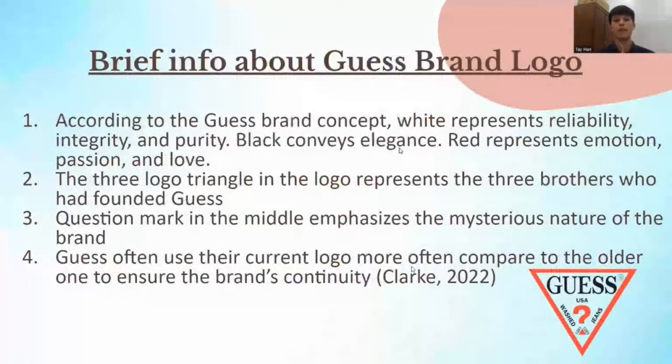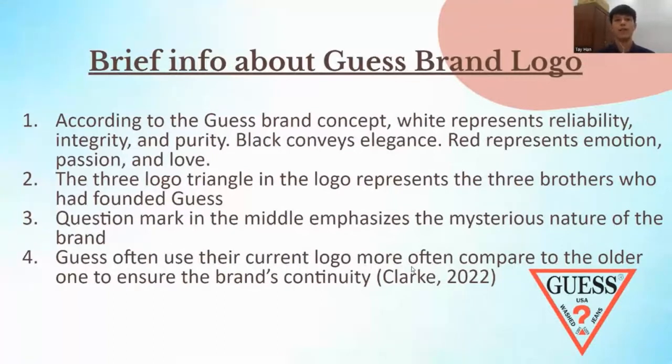And next, I'll be talking about the brief info about the Guess brand logo. As you can see from the picture below, that's how the Guess brand logo looks like. And for the brand concept, white represents reliability, black represents elegance, red represents emotion, passion, and love. And the 3 triangles in the logo represent the 3 brothers who founded Guess. That will be the Marciano brothers.